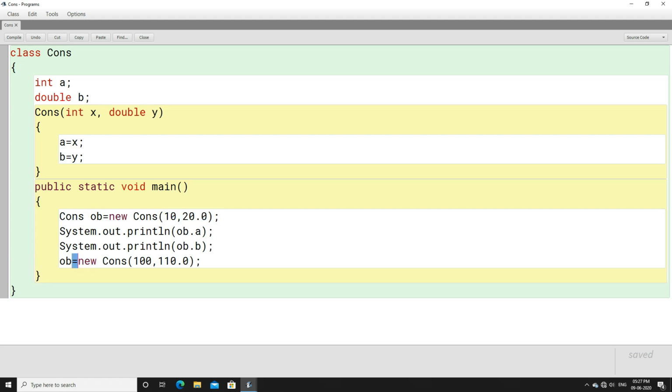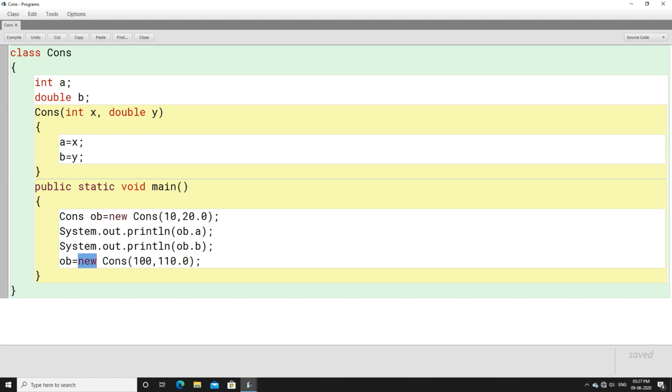Now when you write new here, it will put a new dynamic memory to OB, which will result in the deletion of the old dynamic memory. You can consider it like this. Here OB is declared, and after that a dynamic memory is given, and that dynamic memory contains 10 and 20.0 for A and B respectively.